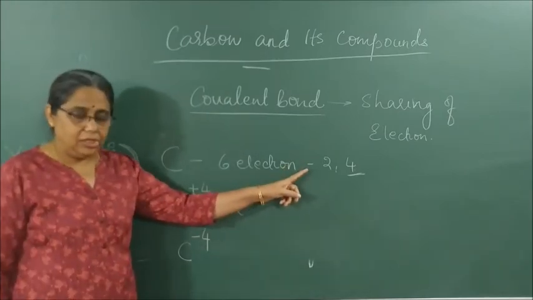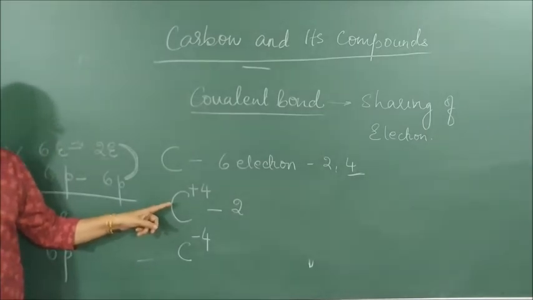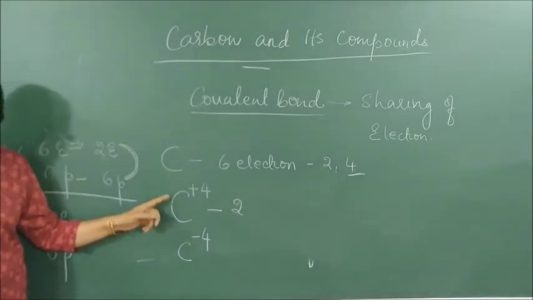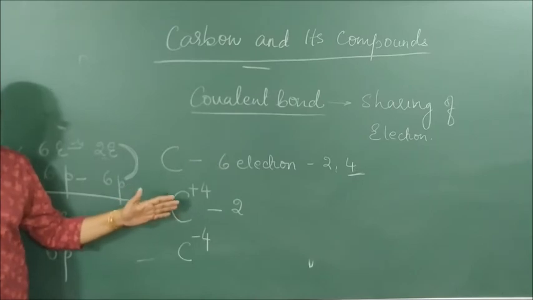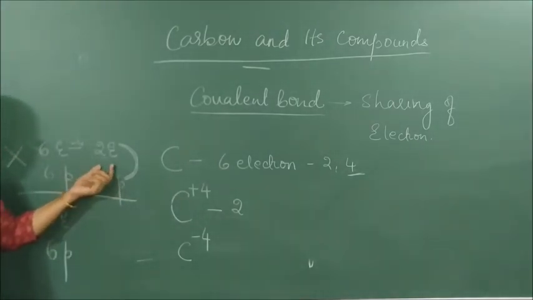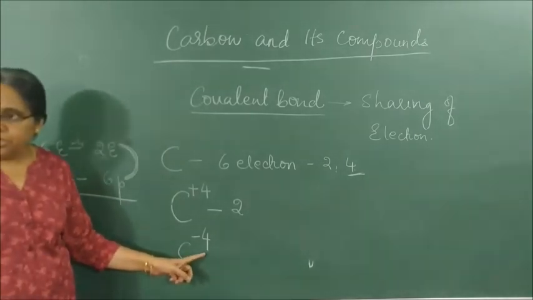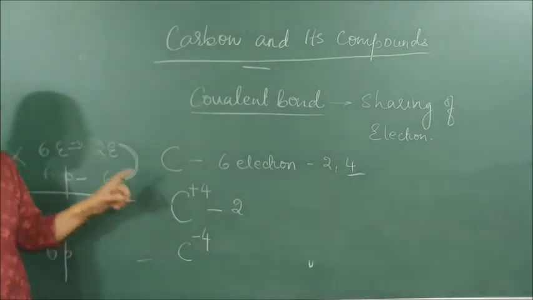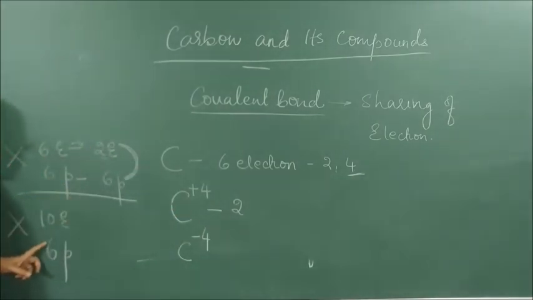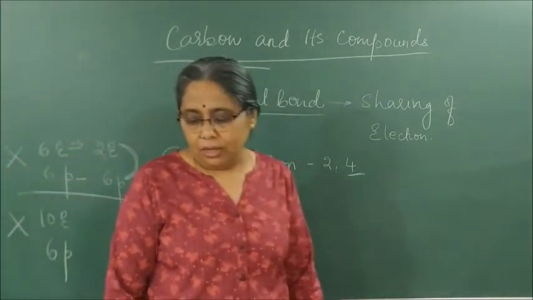If it loses, it becomes C plus 4 cation. A large amount of energy is required to lose the electrons, and it is difficult for 6 protons to hold on to only 2 electrons. If it gains, it becomes C minus 4 anion, in which 10 electrons are to be held by only 6 protons. Write those 2 points, please.